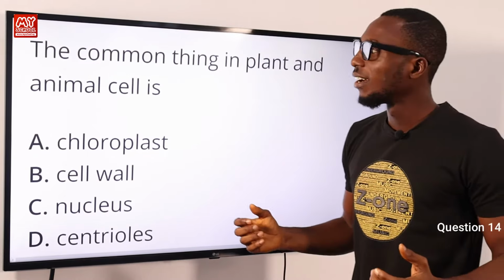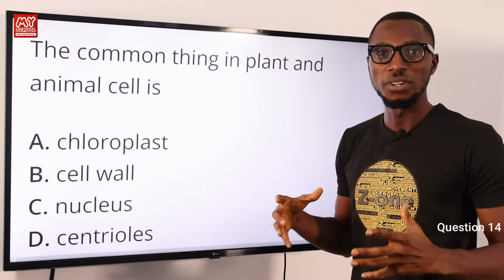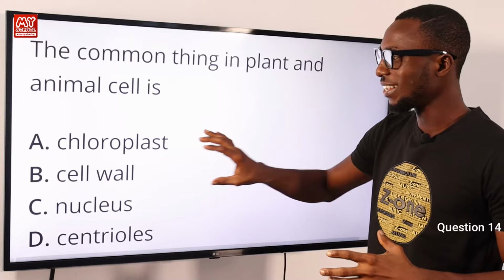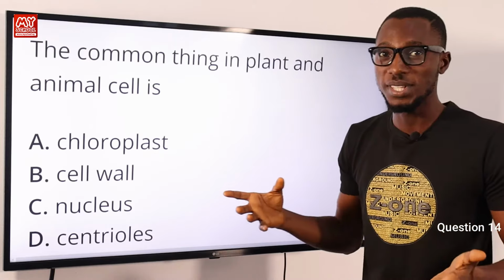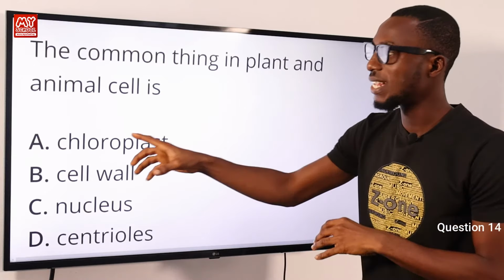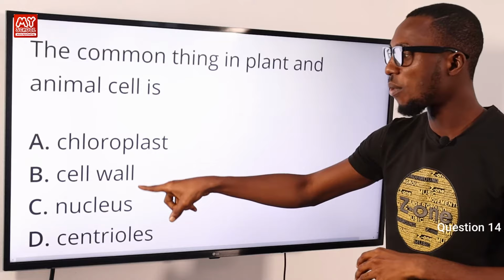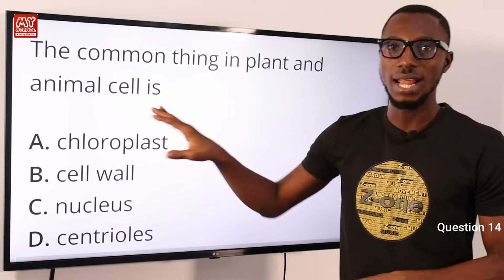Question 14. The common thing in plant and animal cell is what? Chloroplast is not found in animals; it contains chlorophyll for photosynthesis in plants. This is not present in animals. Cell wall, talking about cellulose cell wall, is common in plants and not in animal cells.